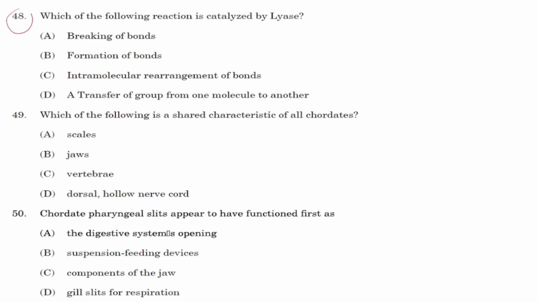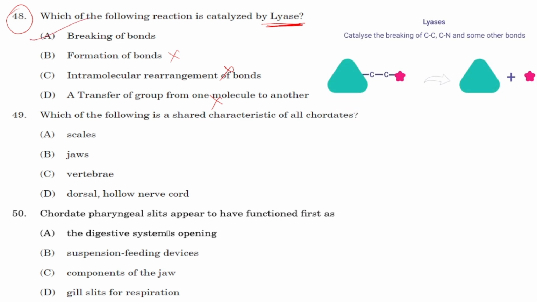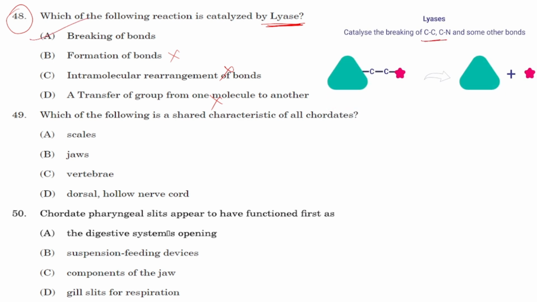Question number 48. Which of the following reactions is catalyzed by lyase? Okay, lyase helps in breaking of bonds. Intramolecular rearrangement, no. Formation of bonds, no. Transfer of groups, no. The right answer will be A, that is breaking of bonds. Particularly, carbon-carbon and carbon-nitrogen types of bonds are broken by the enzyme lyase.